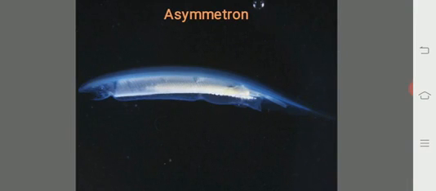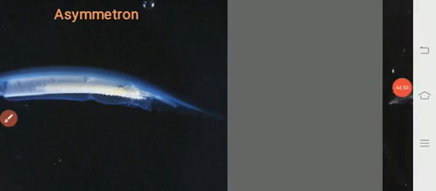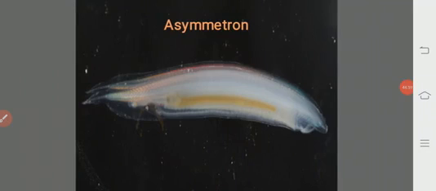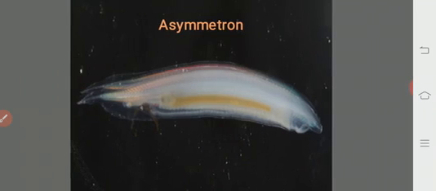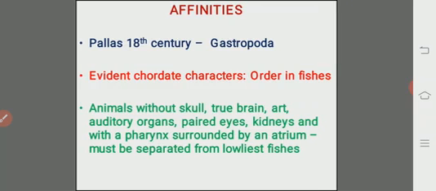Then this is also one more image related to the Asymmetron. And affinities of the cephalochordates, although they are grouped under the protochordata.